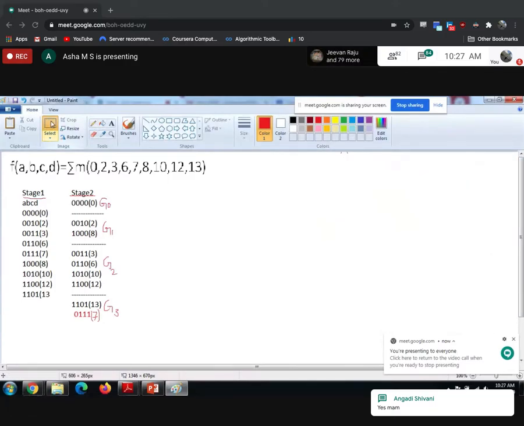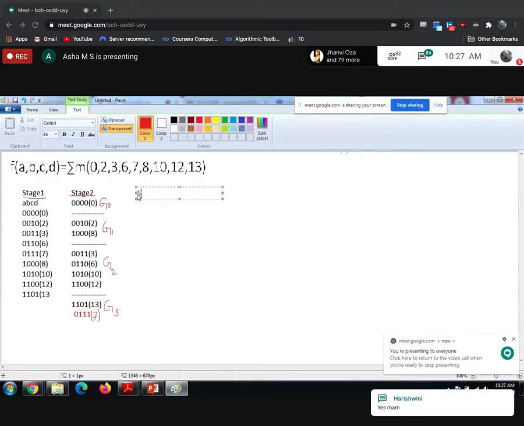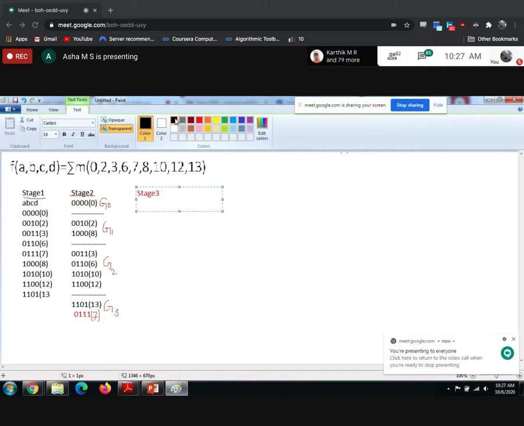We'll move to stage 3. So what will happen in stage 3? Again you take A, B, C, D variables. In stage 2, I forgot to take A, B, C, D. You please take A, B, C, D.